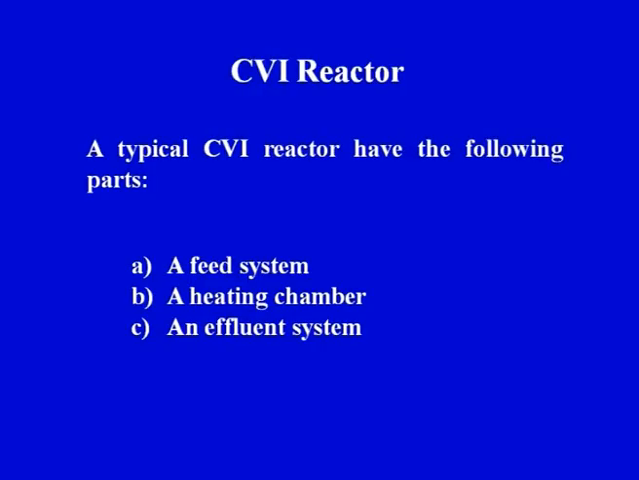A typical CVI reactor has the following parts. First one is the feed system, from where the gaseous reactants would enter into the reactor. The second is the heating chamber, where we are going to heat. If you remember in our previous slides, first or second slide only, we have seen that the preform or the porous structure or the substrate is kept inside a heating chamber. So basically this process is going to take place at an elevated temperature, so we require a heating chamber.